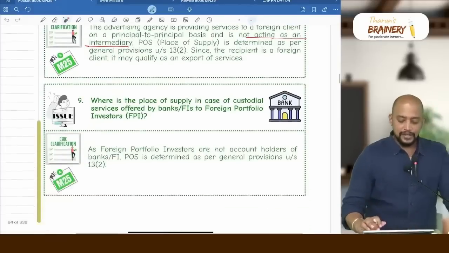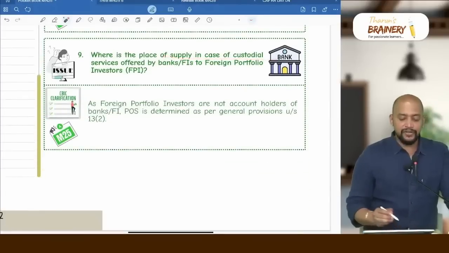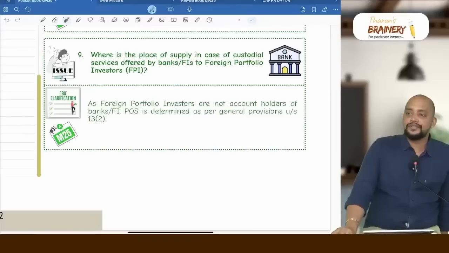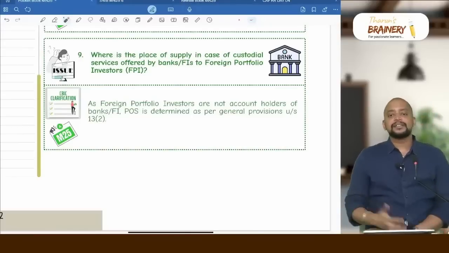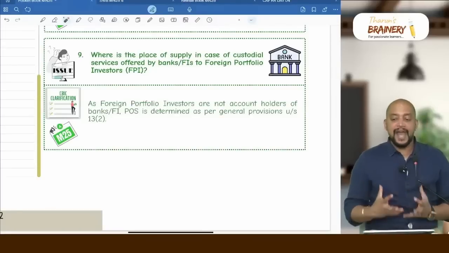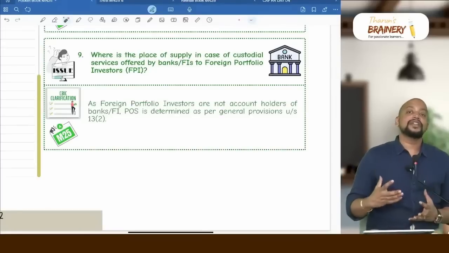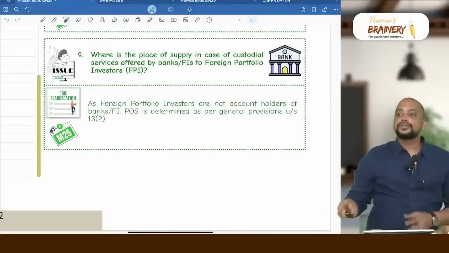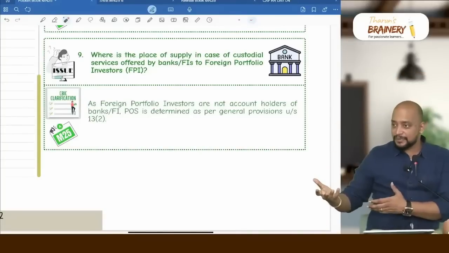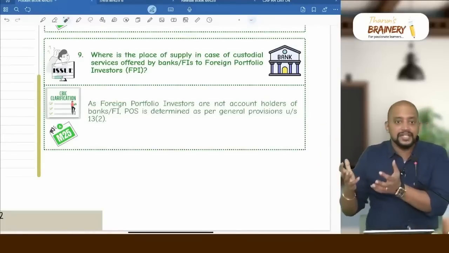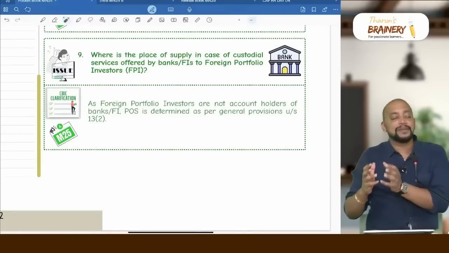Then last circular, where is the place of supply in case of custodial services offered by banks or financial institutions to foreign portfolio investors? Foreign portfolio investors will approach lot of banks for the purpose of receiving custodial services. Custodial service means the bank will act as a custodian for the equity investment made by the foreign portfolio investors in Indian companies. So whatever meetings, participation in the meetings, or dividend, collection of dividends and retention of that equity instruments, everything will be done by these banks.